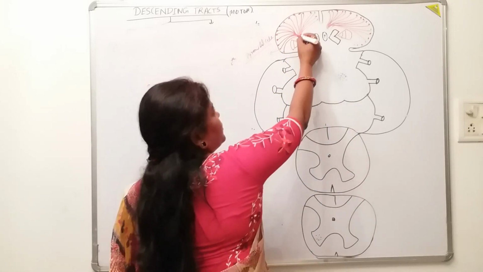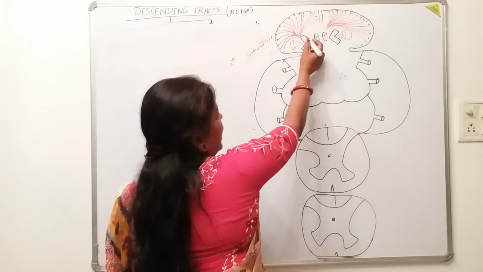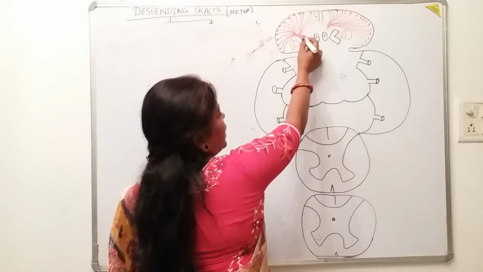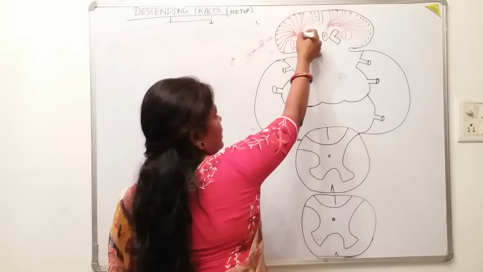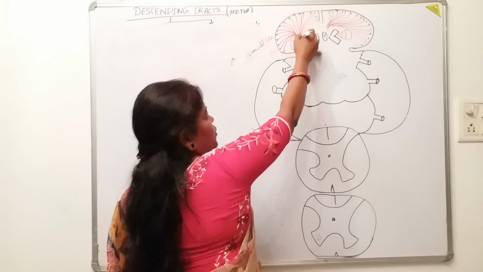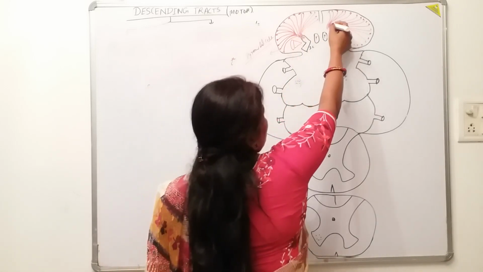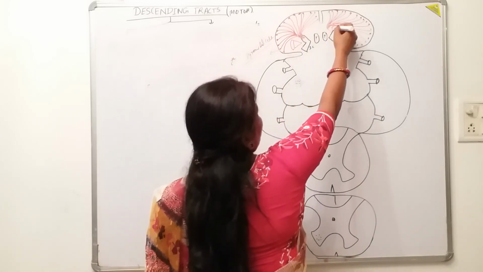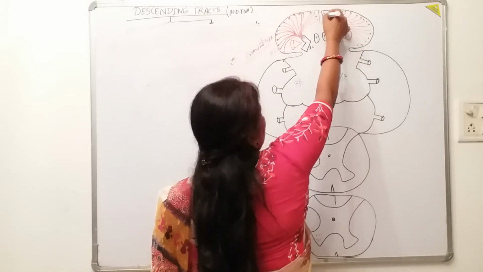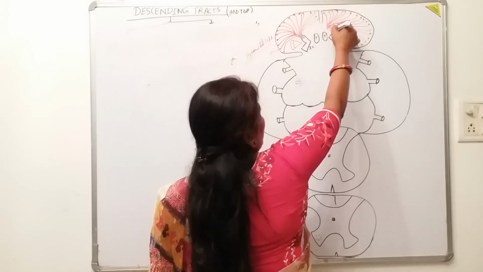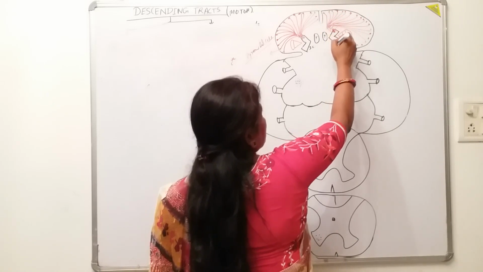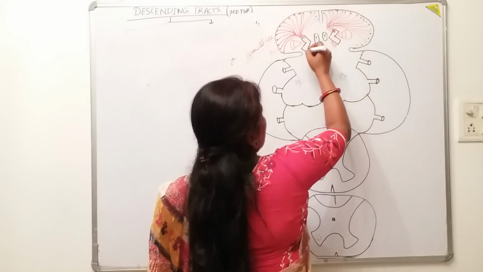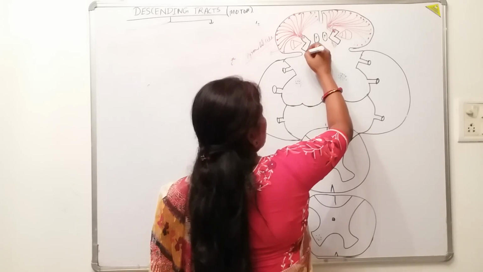Here it is the anterior limb and here it is the posterior limb. Through the posterior limb of the internal capsule, all these fibers will descend downwards in bundles.